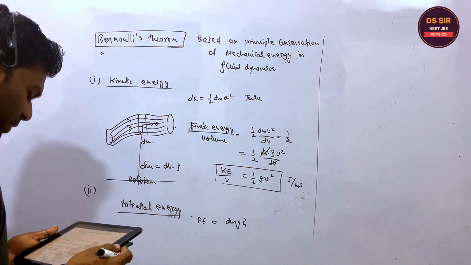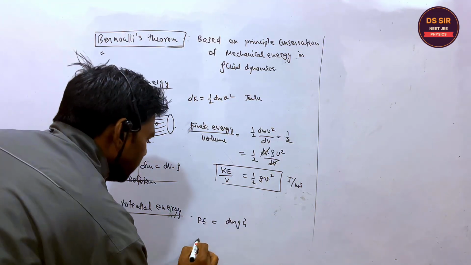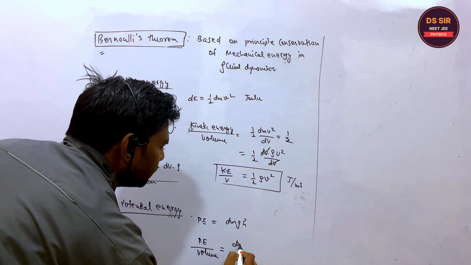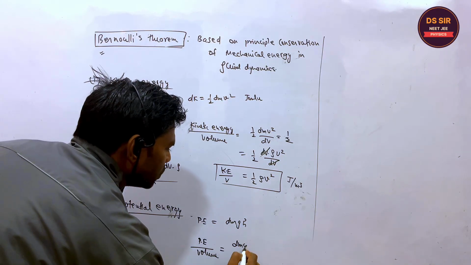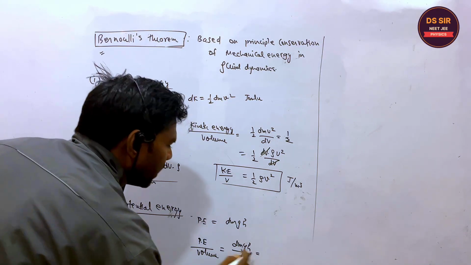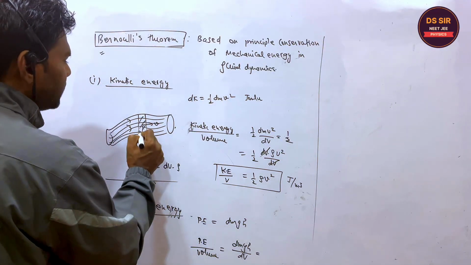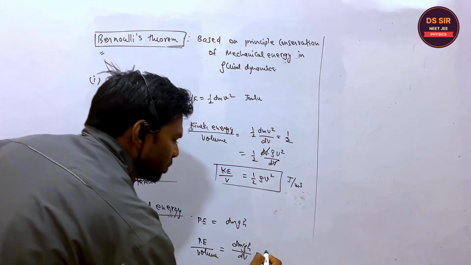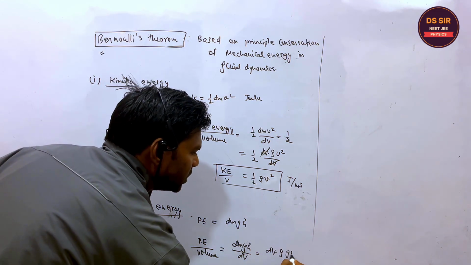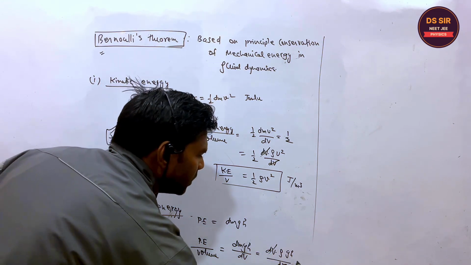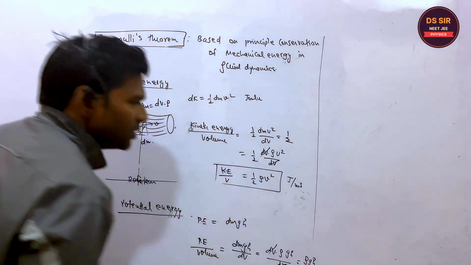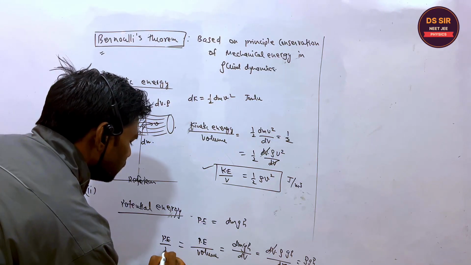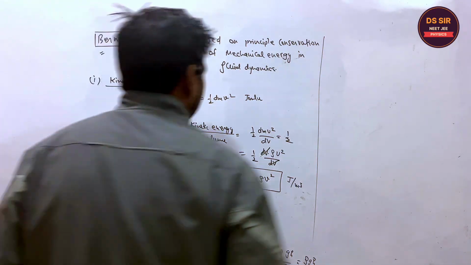In place of m, I will write dm, and the potential energy per unit volume is equal to mgh divided by dv. Again, the elemental mass dm may be written as volume into density. So volume into density gh upon dv. So this is rho gh, right? So the potential energy per unit volume is equal to rho gh.